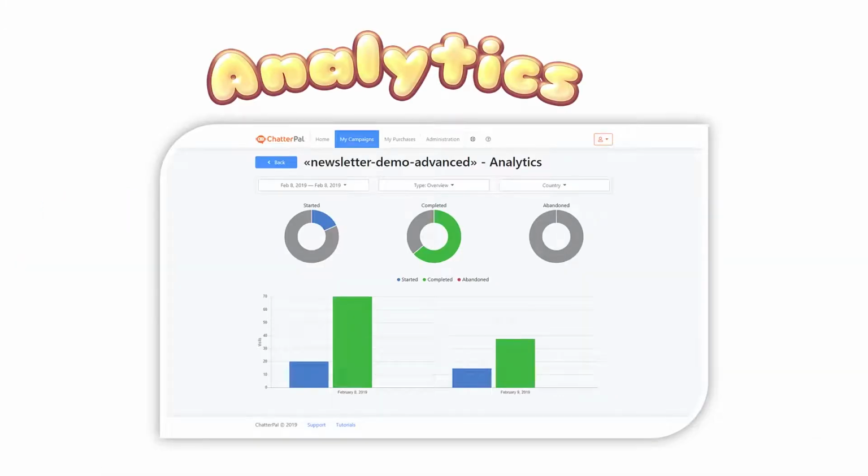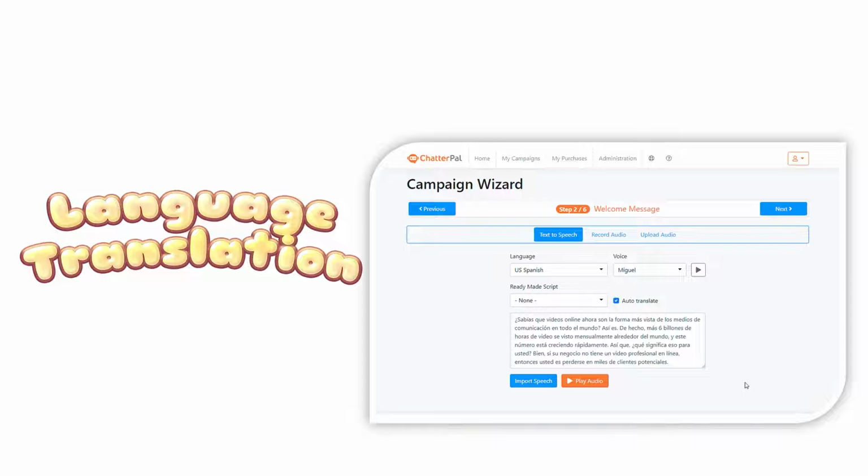ChatterPal also comes with complete analytics, so you can track everything from one easy to use dashboard. And the beauty is, with all this data, your ChatterPal is only going to get smarter and smarter over time, and that is going to allow you to get more sales, more leads, and better results going forward, which is just powerful. Now let me show you some case studies and real life offline as well as online businesses that can actually benefit from ChatterPal.